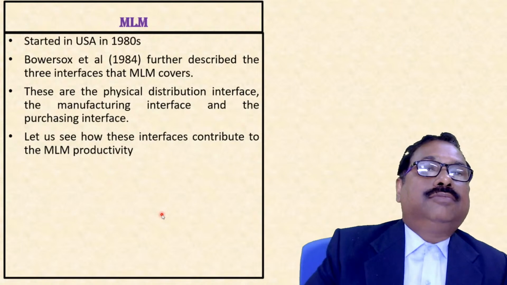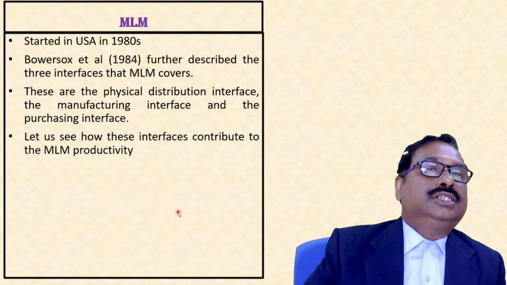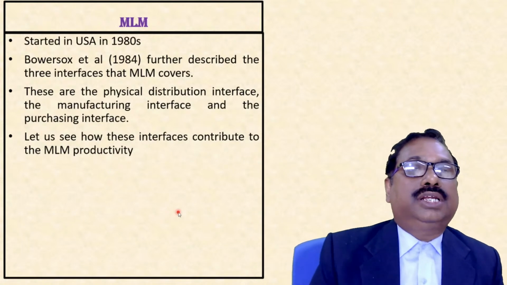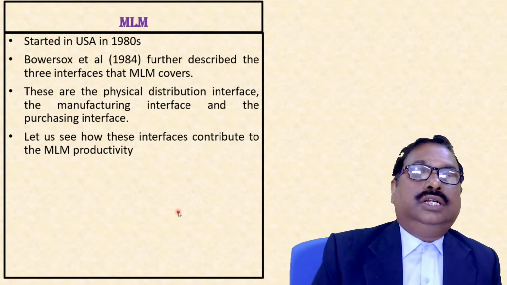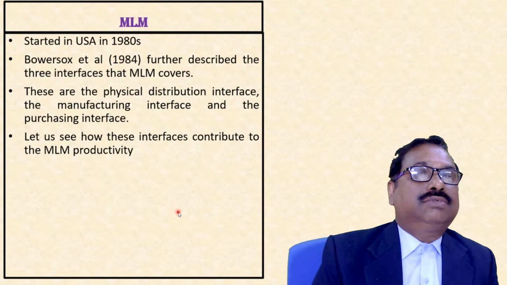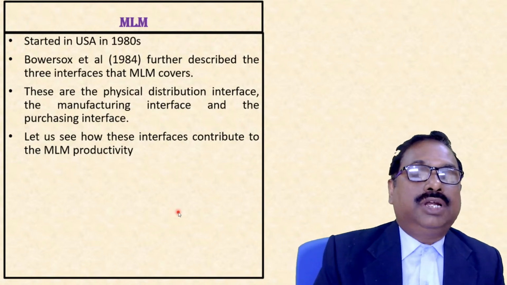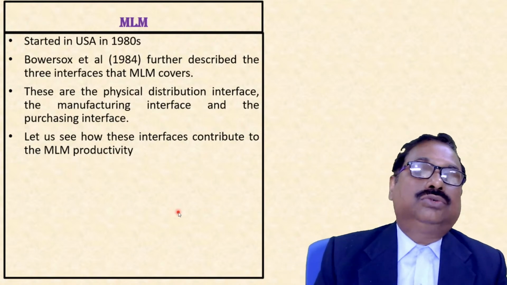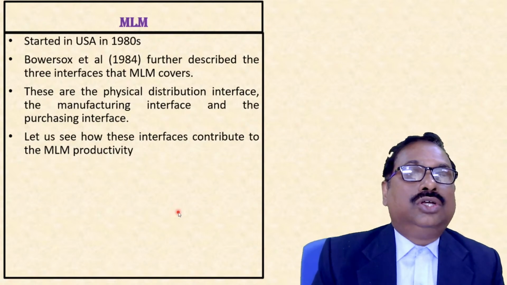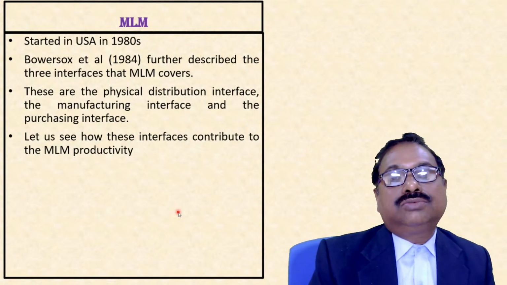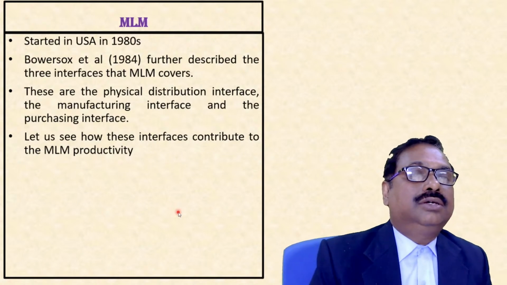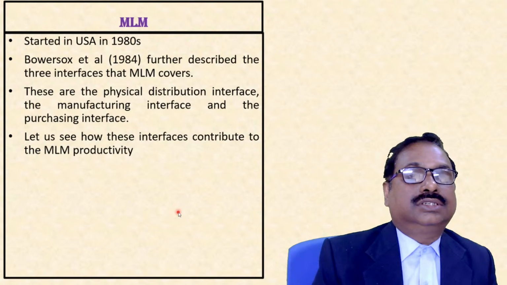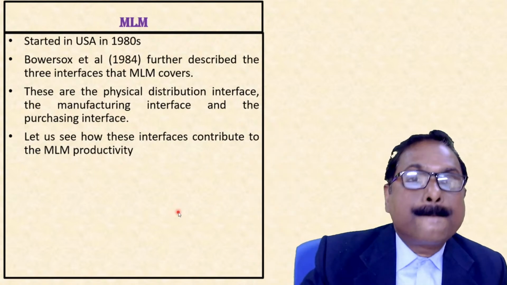This MLM started in the United States of America in the 1980s. Bisworoop in 1984 further described the three interfaces that MLM covers, which we are going to discuss: the physical distribution interface, the manufacturing interface, and the purchasing interface. So let us see.